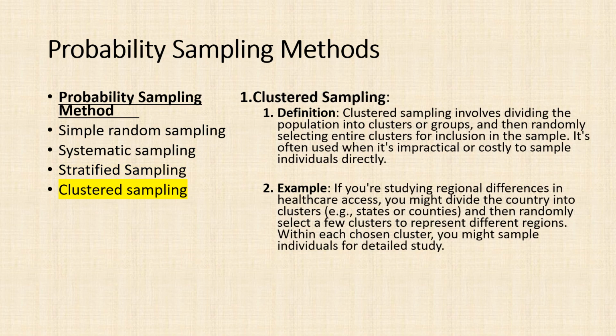Clustered sampling. Definition: clustered sampling involves dividing the population into clusters or groups, and then randomly selecting entire clusters for inclusion in the sample. It's often used when it's impractical or costly to sample individuals directly. Example: if you're studying regional differences in healthcare access, you might divide the country into clusters, e.g., states or counties, and then randomly select a few clusters to represent different regions. Within each chosen cluster, you might sample individuals for detailed study.